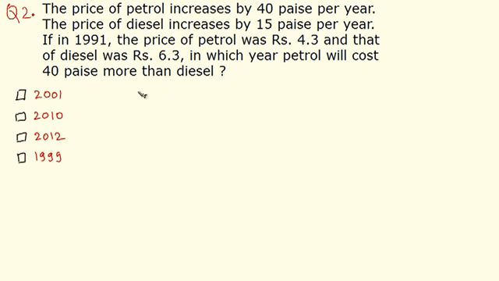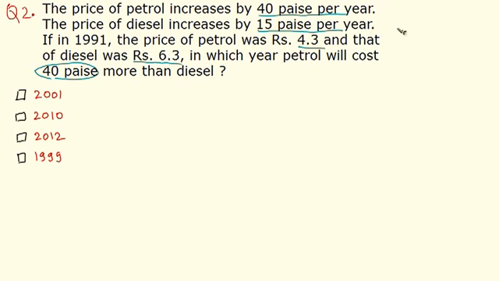Okay, let's move on to question 2 and let's try to find out if this is a tricky one or not. Okay, so the question says that the price of petrol increases by 40 paise per year and the price of diesel increases by 15 paise per year. And in 1991, if the price of petrol was 4.3 rupees, whoa, that's not possible. But anyway, if the price of petrol was 4.3 rupees and that of diesel was 6.3 rupees, in which year petrol will cost 40 paise more than diesel?